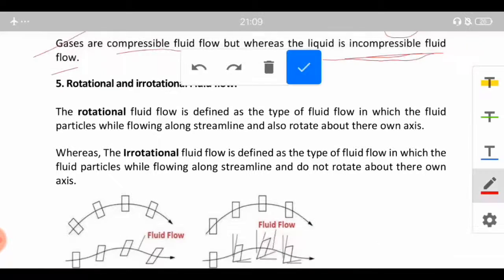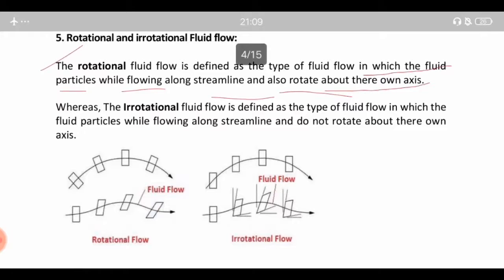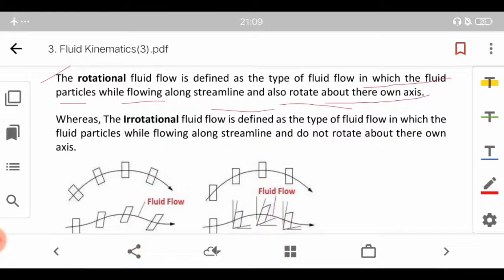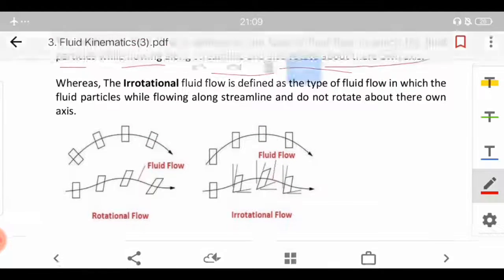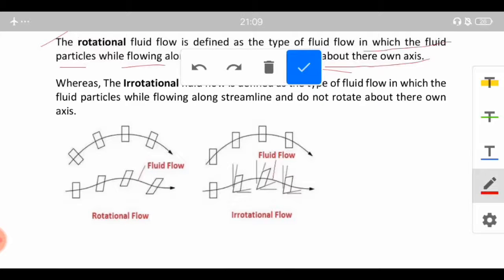Rotational and irrotational flow. The rotational fluid flow is defined as the type of fluid flow in which the fluid particles, while flowing along the streamline, also rotate about their own axis. So while flowing along the streamline, the fluid particles will rotate along their own axis. Just note the figure on the left side.